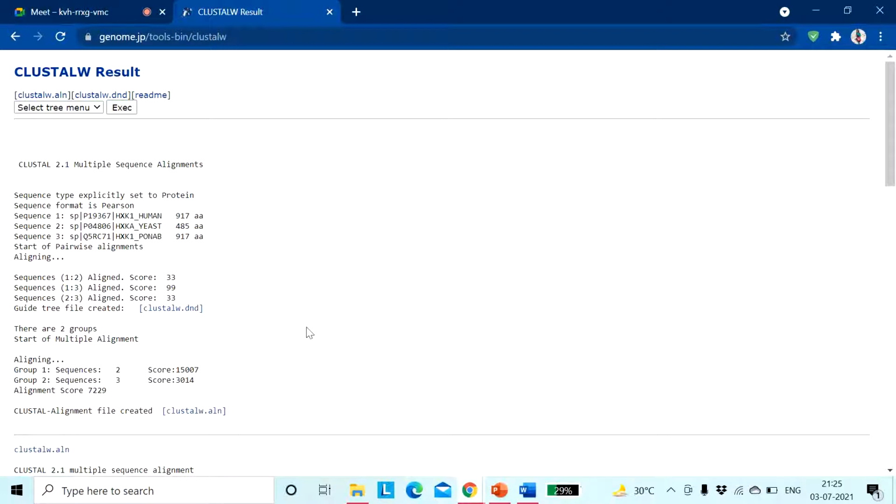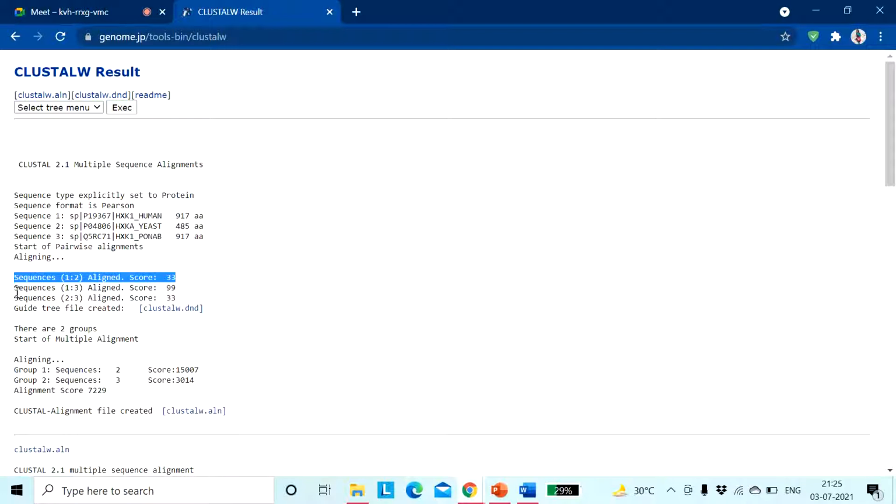And see, I have told that it is doing pairwise alignment. The first aligned pair is 1:2. That means they have aligned sequence 1 with sequence 2, and they have given a score for their alignment. If we align sequence 1 with sequence 2, it gives 33. The score is 33, which is very little similarity between these 2 sequences, right?